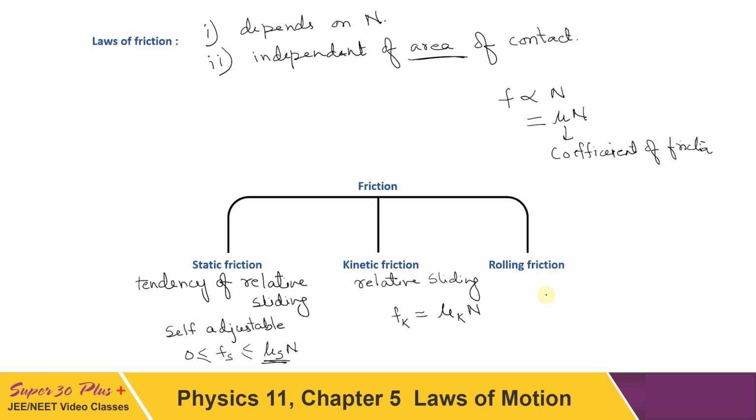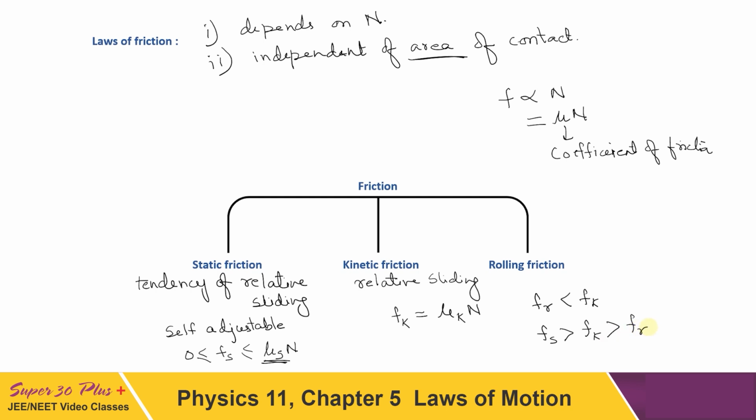From here we can conclude that rolling friction should be less than kinetic friction. You must have also experienced that to start moving a body is relatively tougher than continuing its motion. So can we say that static friction should be more than kinetic friction, and this in turn is more than rolling friction? Can we say this?